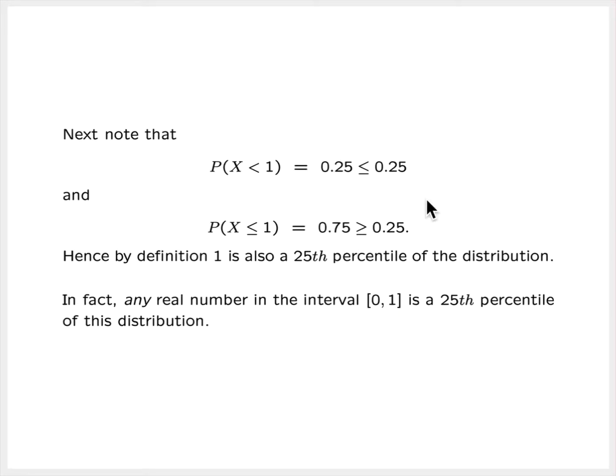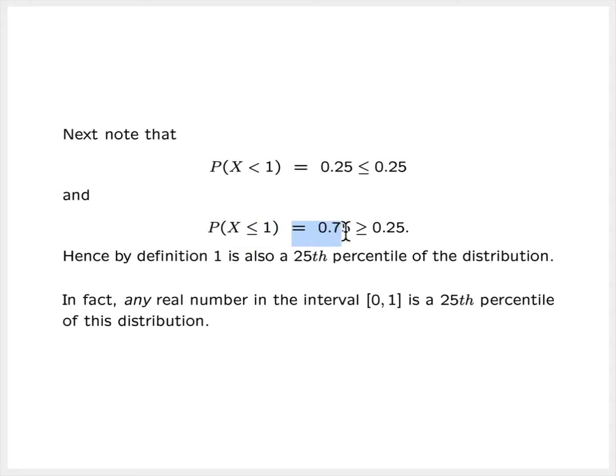Now let's consider the value 1. We note first that the probability that x is strictly less than 1 is 0.25, and that is less than or equal to 0.25. Next, we consider the probability that x is less than or equal to 1.